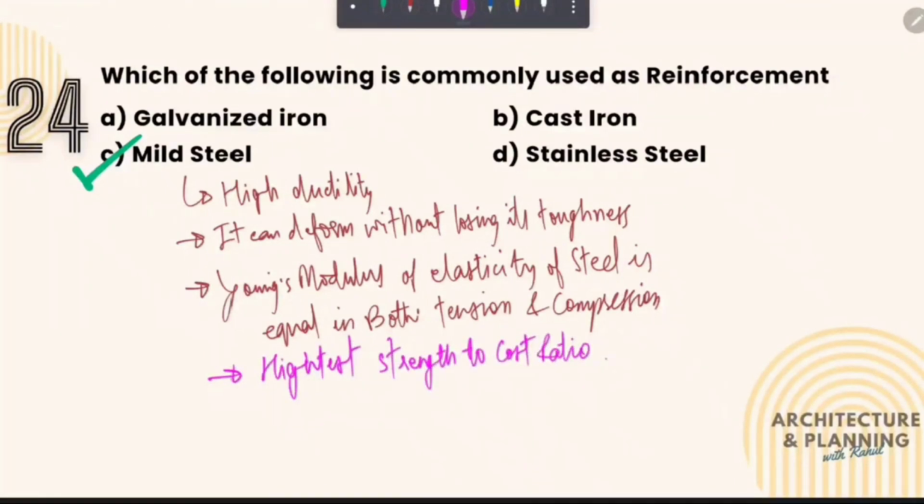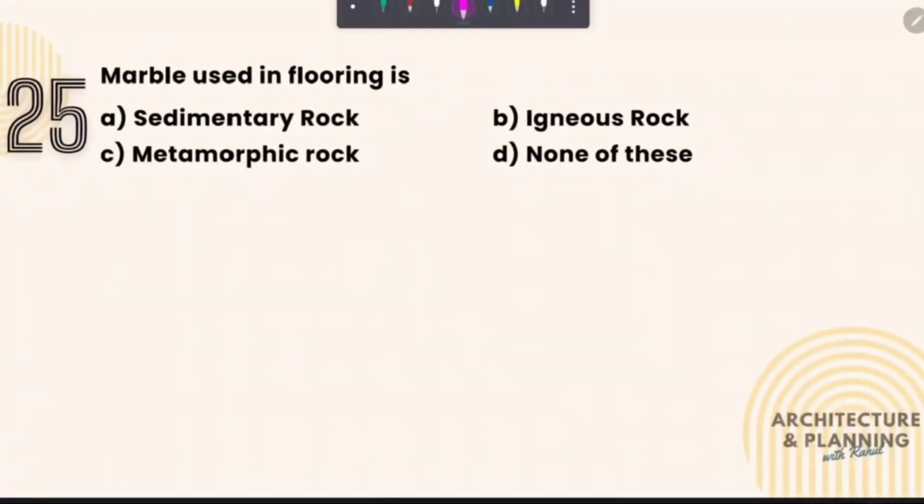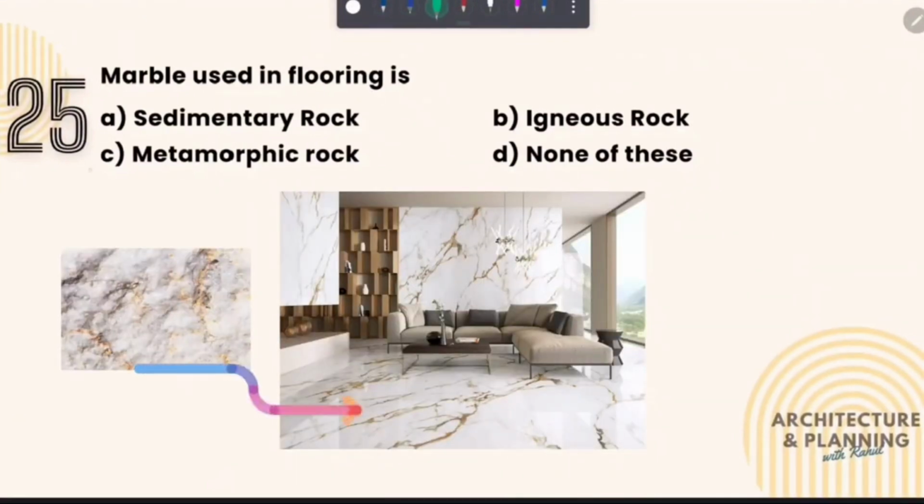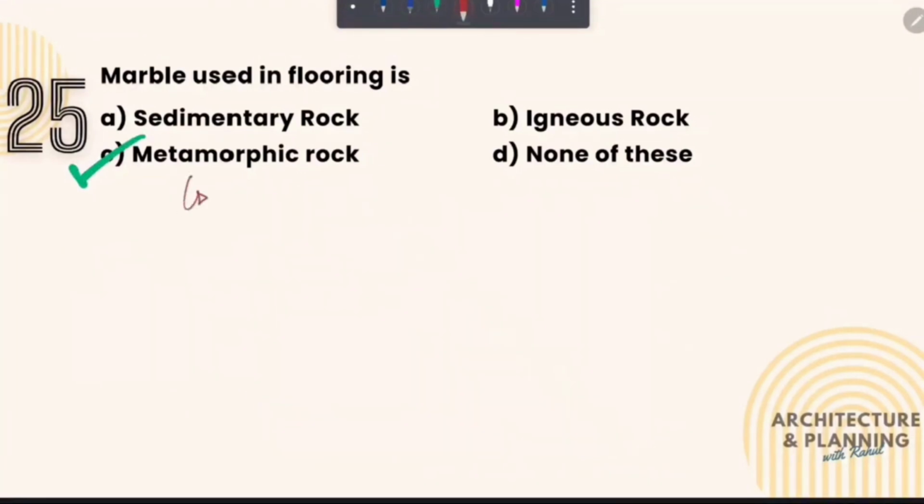Let's move to the next question. Marble used in flooring is? So marble is a metamorphic rock. Therefore, the correct answer is option number C. And marble is formed when limestone gets metamorphosed.